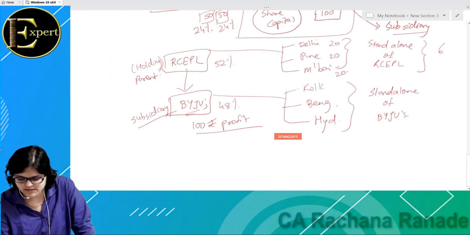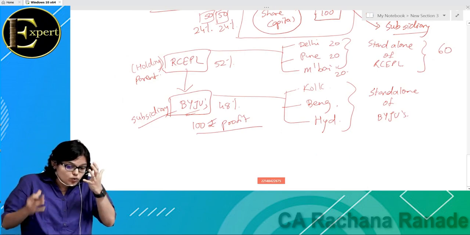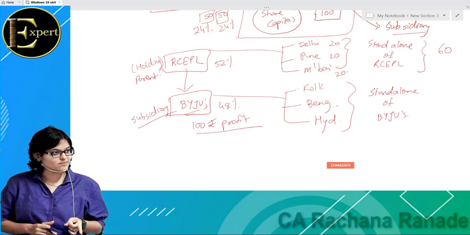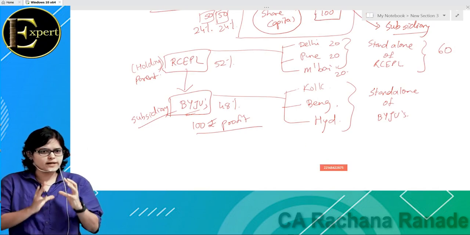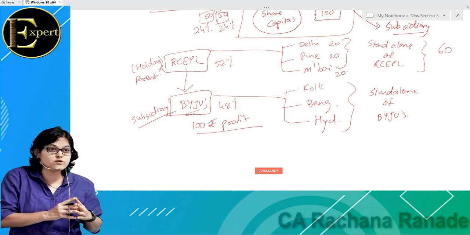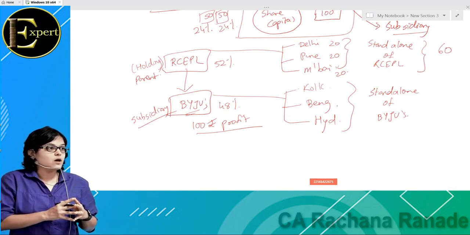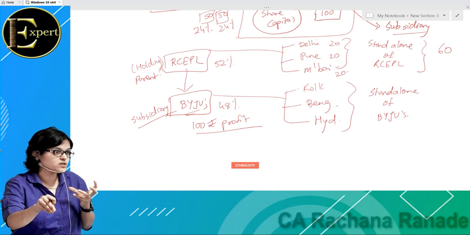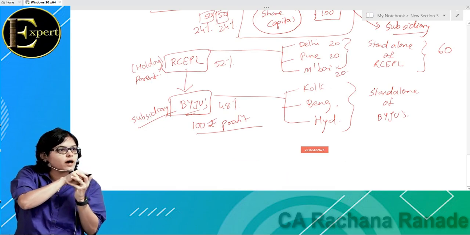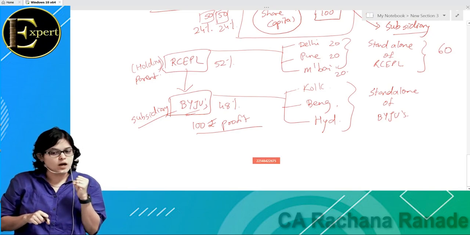Now the shareholders also want to know that, okay, Red Chillies ka is 60, but have you invested elsewhere? Yes, we have invested in Byju's also. Then tell us how much profit Byju's has earned, out of which how much you have the ownership. आपके पास उसमें से कितना हिस्सा you are actually liable to have. You are allowed to have it.